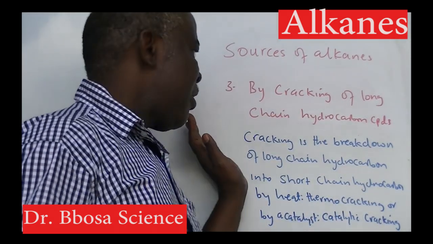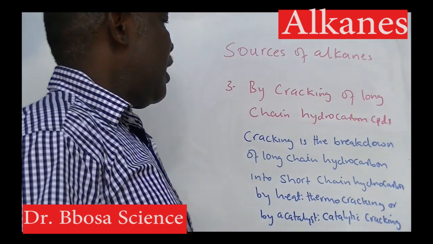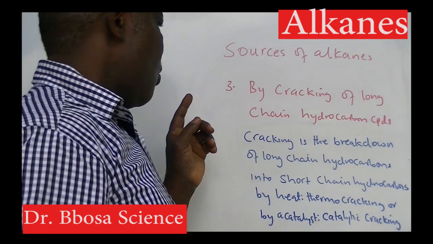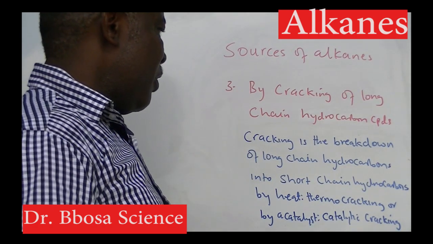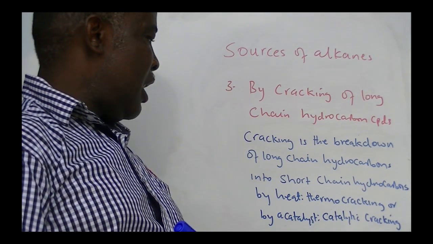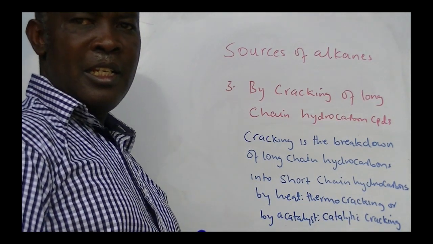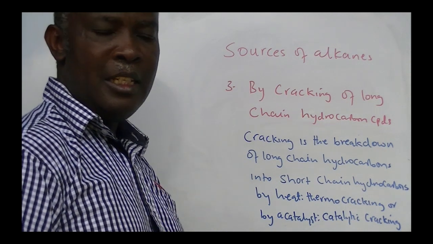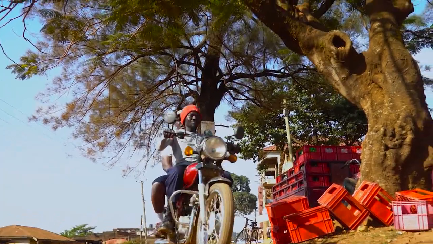Third, by cracking of long chain hydrocarbon compounds. Cracking is the breakdown of long chain hydrocarbons into short chain hydrocarbons by heat, thermal cracking, or by catalytic cracking.